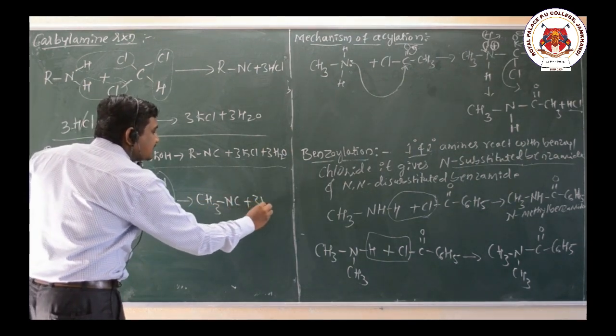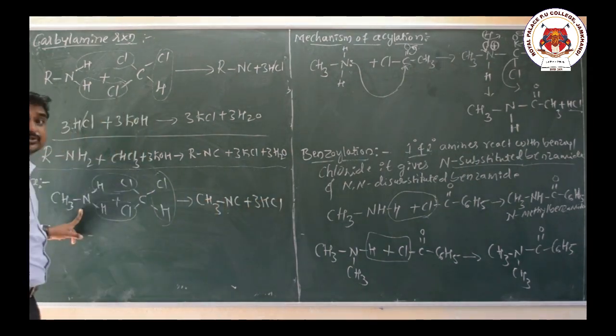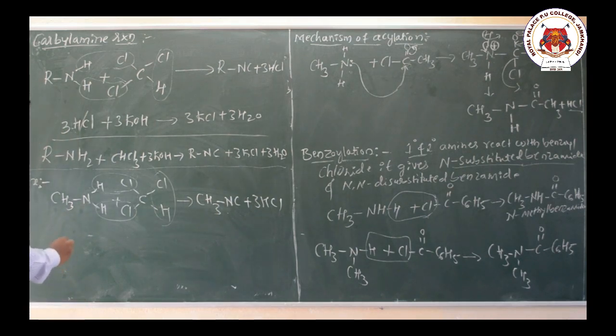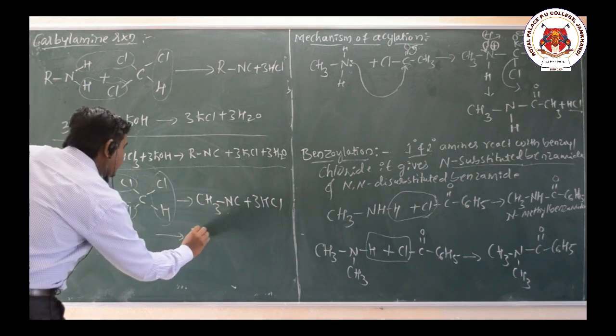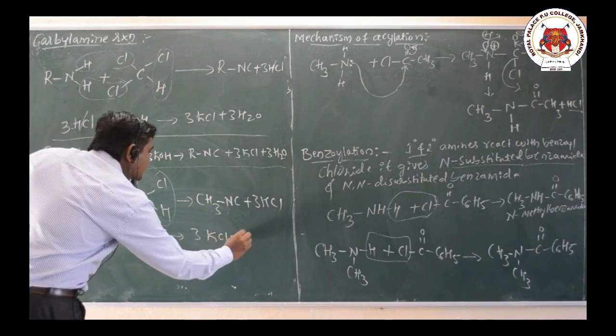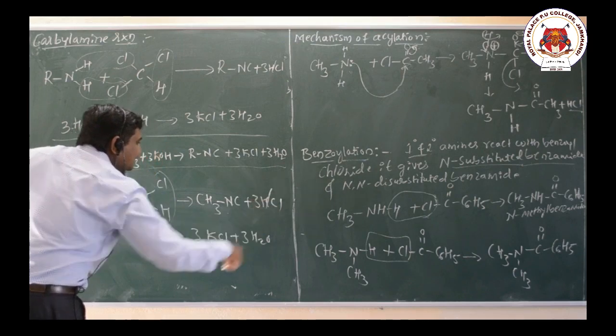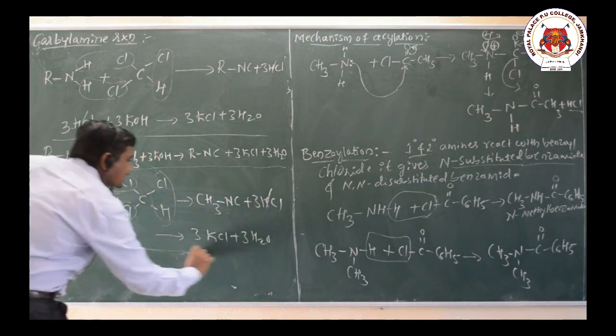CH3NC plus 3HCl. Methyl isocyanide. Now here again 3HCl reacts with KOH. HCl reacts with KOH, that gives what here? 3KCl plus 3H2O. Again the 3HCl cancel each other.